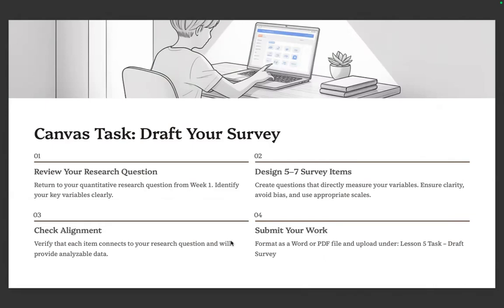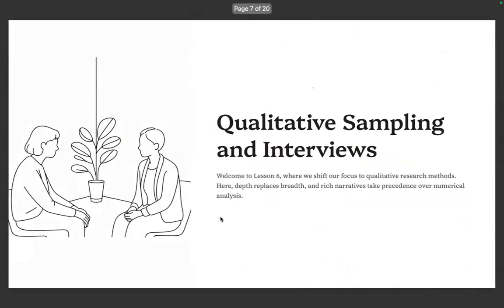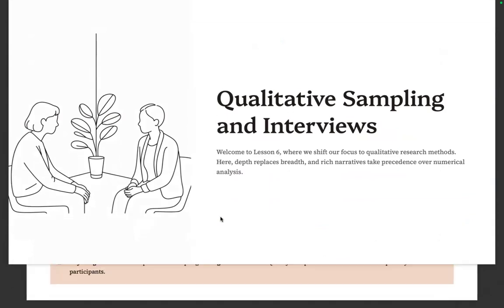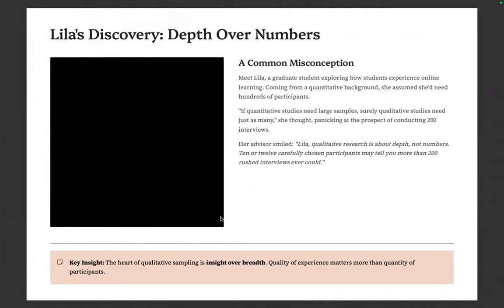Okay, format it as a Word file, because you'll not just submit this task, but also lesson 6, which I'm already putting on board. Lesson 6 will talk about qualitative sampling and also the interview questions or interview guides.